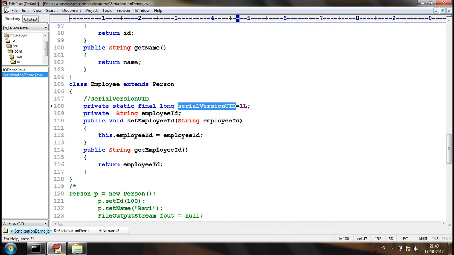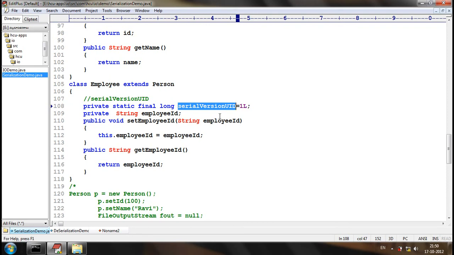Okay? Then if there is any significant change in the class that we are trying to serialize or deserialize, or simply the class that is used in serialization, then definitely the serial version UID should be changed.